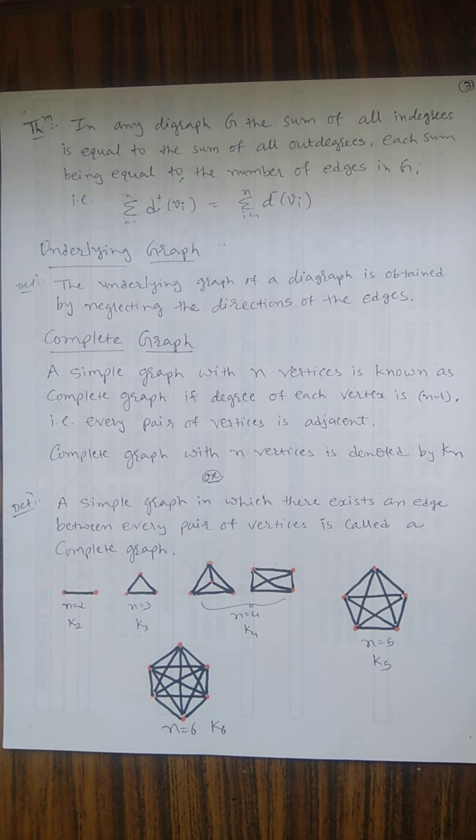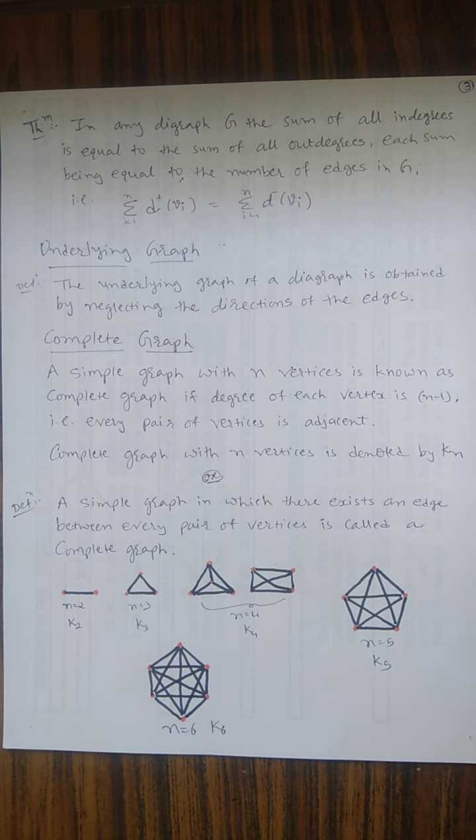Now we discuss the underlying graph. What is an underlying graph? The underlying graph of a digraph is obtained by neglecting the direction of the edges. If we remove the direction from these edges, we can say that it is the underlying graph.